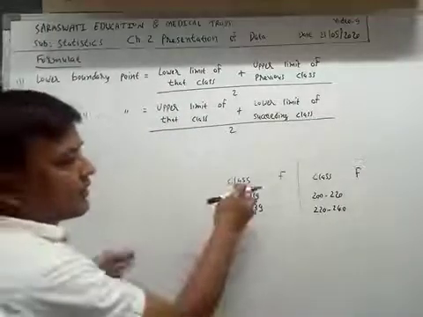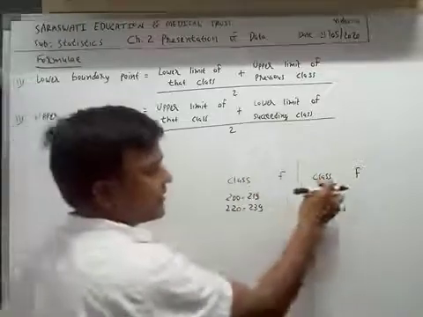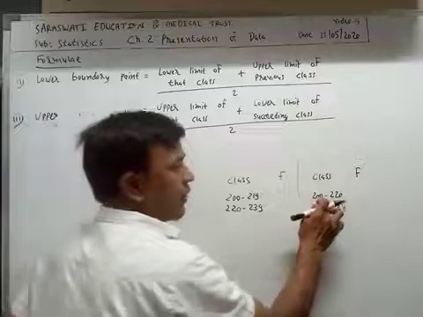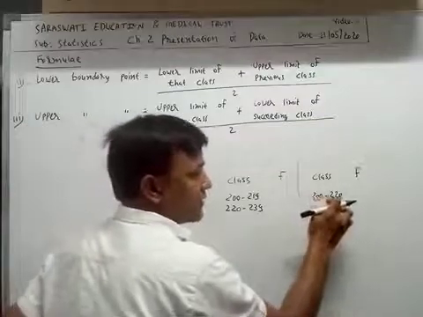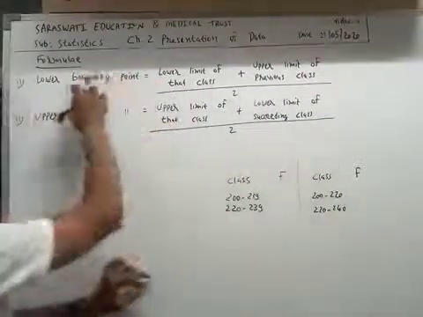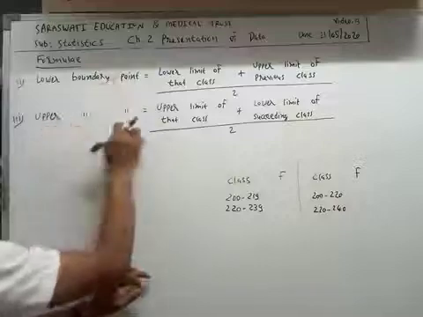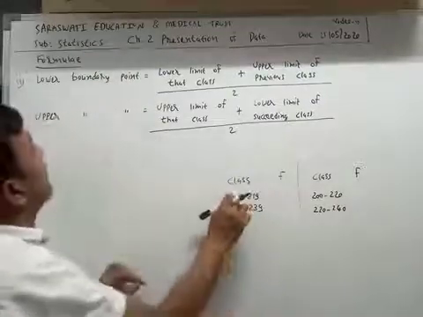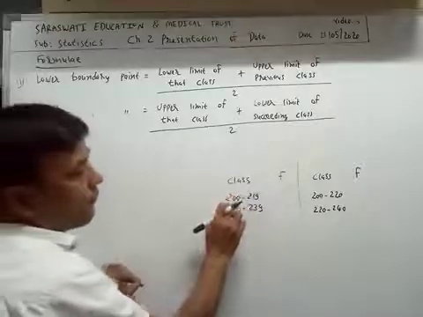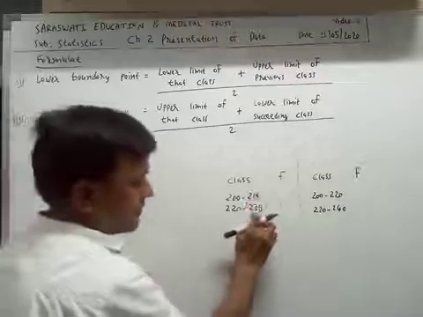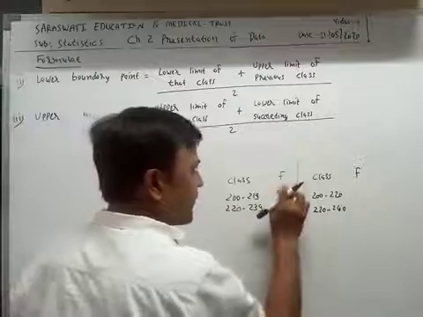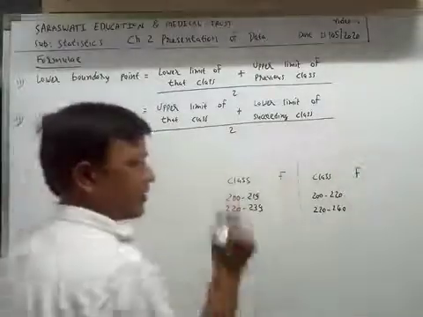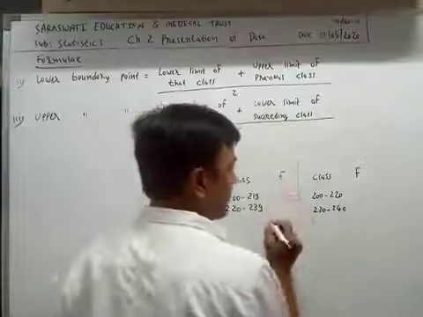If classes are given this type or this type, okay, now we will find lower boundary point and upper boundary point in this type of class, and also from this class. Frequency is not required, but only for your understanding I will write the frequency.